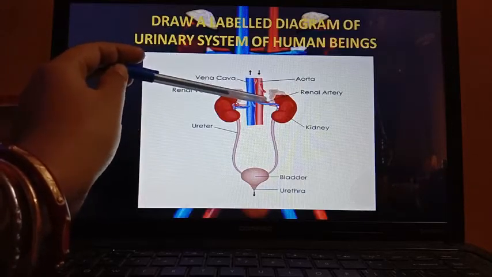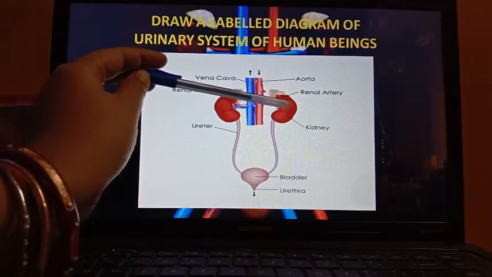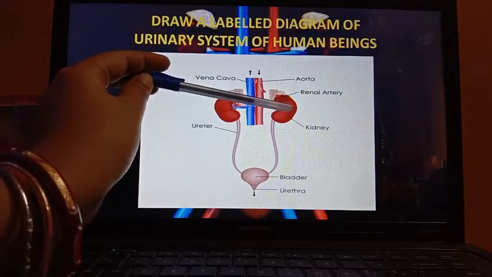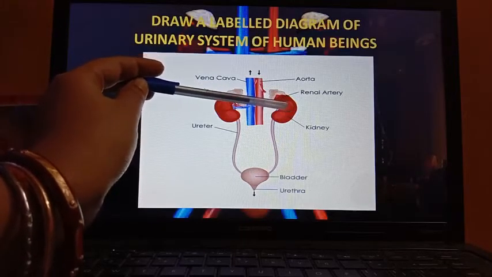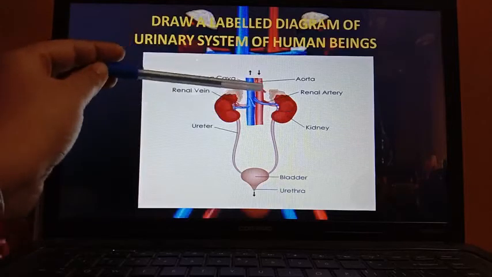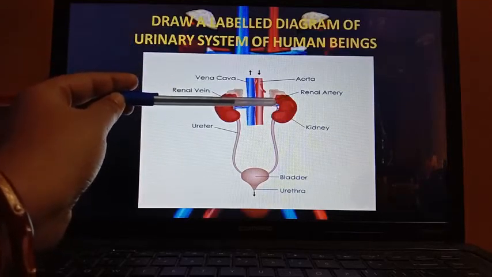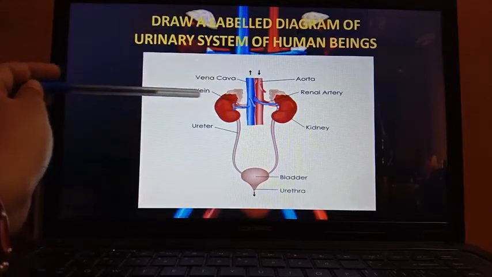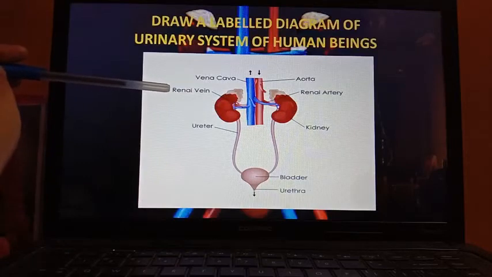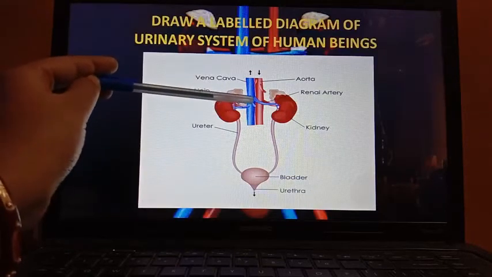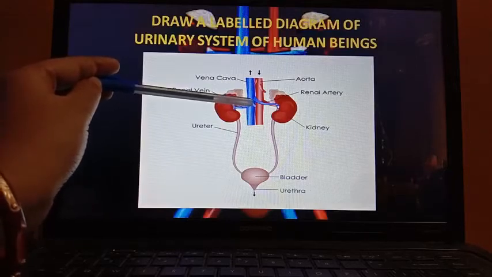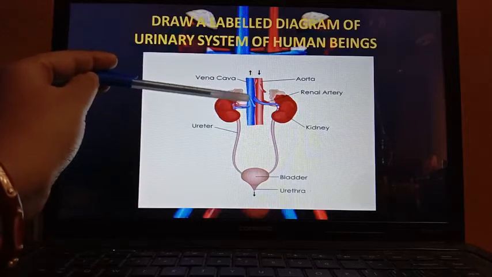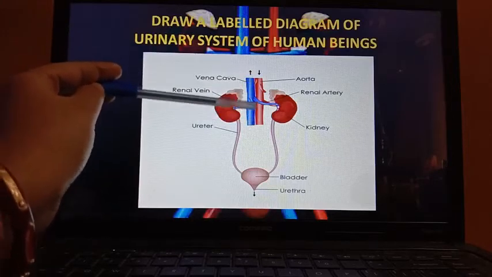This renal artery enters to the kidney, carrying the oxygenated blood to the kidney. And you can see this one is renal vein. Renal vein is coming out from the kidneys, carrying all the deoxygenated blood, and at last it is attached to the vena cava.